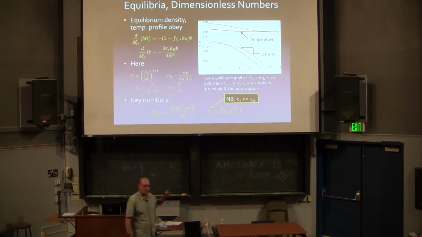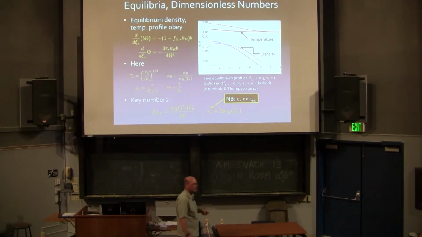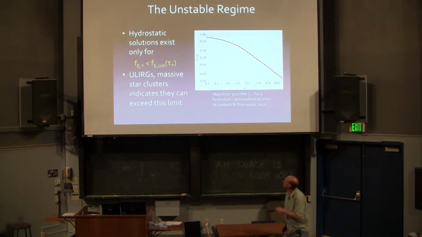Part of the reason I like tau star better than tau IR is this: I actually know how to calculate it. Tau IR is a lot sketchier. So let's ask, what happens? First of all, I can ask, is there a hydrostatic solution just for this atmosphere? Can I find a hydrostatic solution? And the answer is yes.